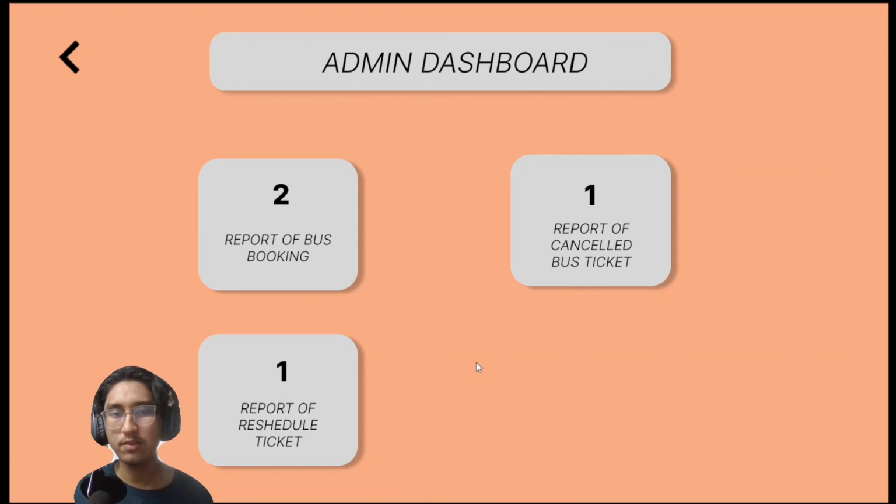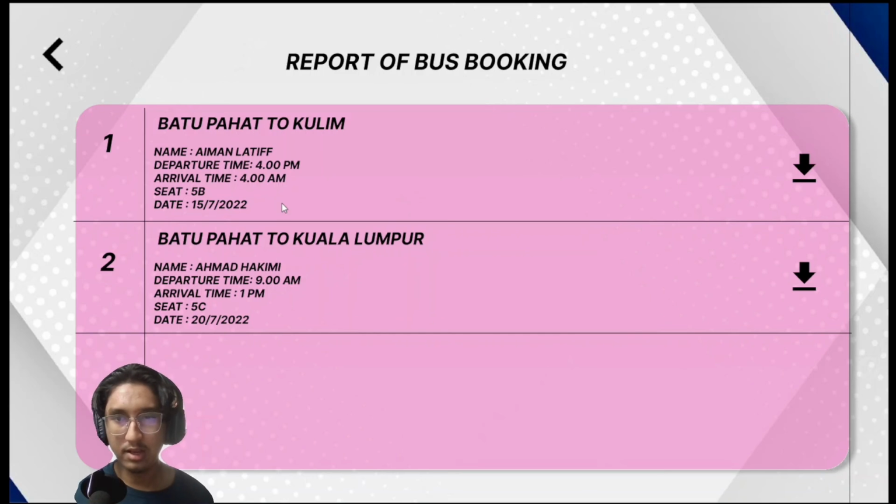Each of the buttons can be pressed. For example, if you want to look at the report of bus booking, just press it, and there's a list of bus bookings that have been successfully made. For example, here there's number one, the name, the departure time, arrival time, seat and dates, and the admin can also download the file to be viewed offline anywhere.